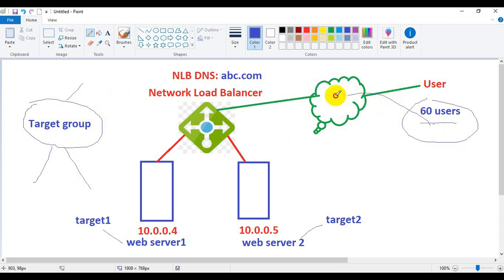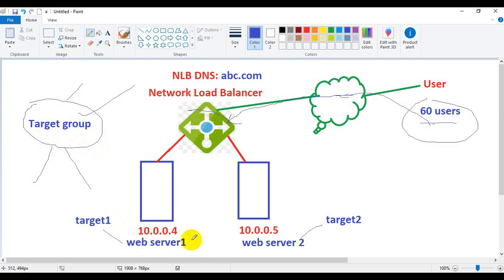Via the internet the request comes to the network load balancer, which will distribute the load equally on the targets included inside the target group. The target group combines multiple web servers or targets for dividing the load equally among them.